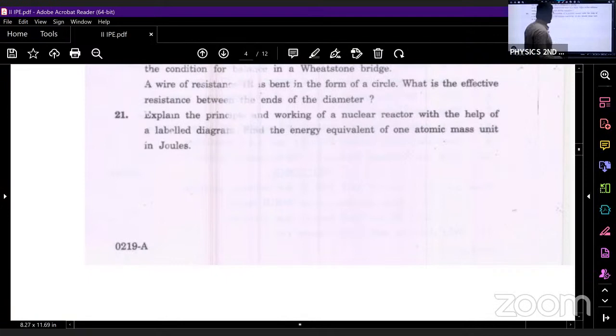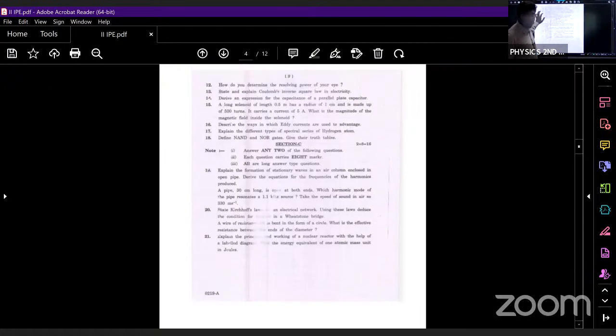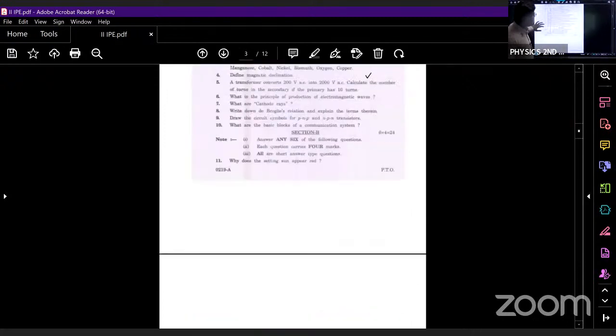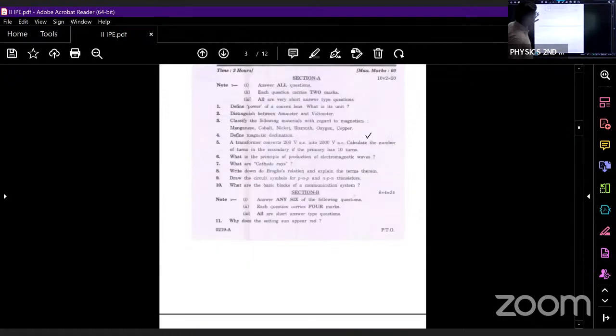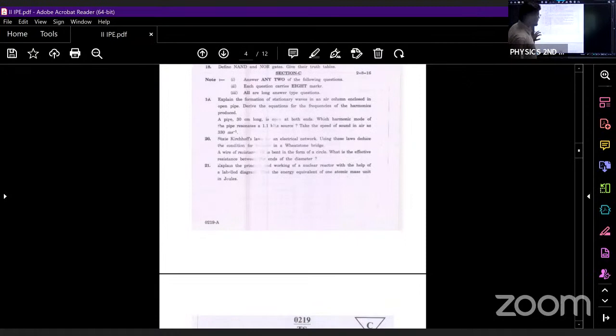So this is the previous year question paper. You can easily see that you will be able to answer all the 21 questions, whatever we have discussed till now. We will be able to answer all the 21 questions from the question paper. But what you are supposed to do is answer just 10 VSAQs, 6 SAQs, and only 2 LAQs. I hope you are getting this. So let us see the next paper.